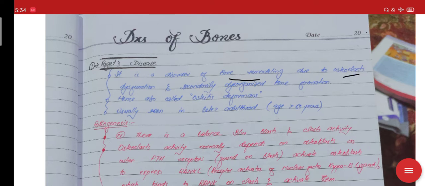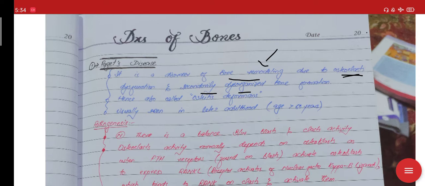dysfunction. So mainly the main thing that will be involved is the osteoclast, and secondarily disorganized bone formation. After the osteoclast dysfunction, there is secondary formation of bone which is disorganized, and that makes this disease a disorder of bone remodeling. So basically, you know that there are osteoclasts and osteoblasts in the bone. The osteoblasts are the bone forming cells, whereas the osteoclasts usually resorb the bone.